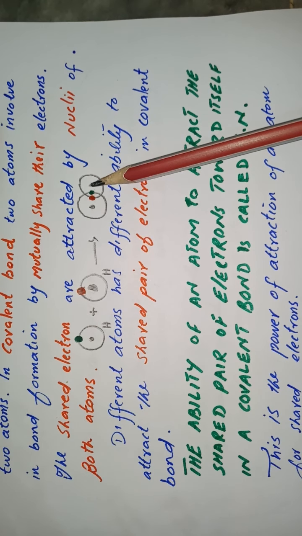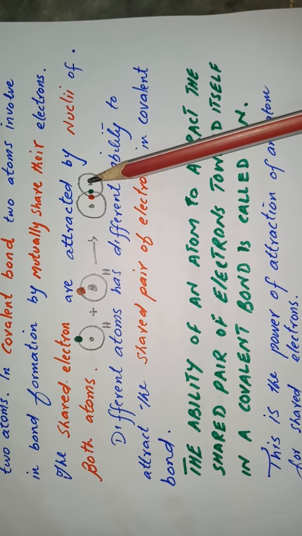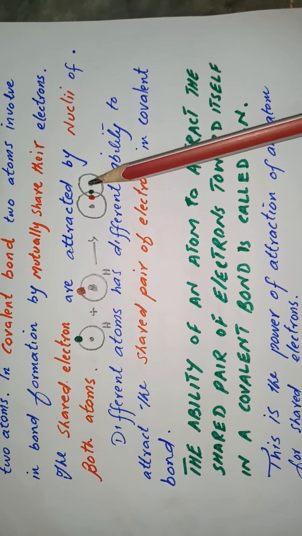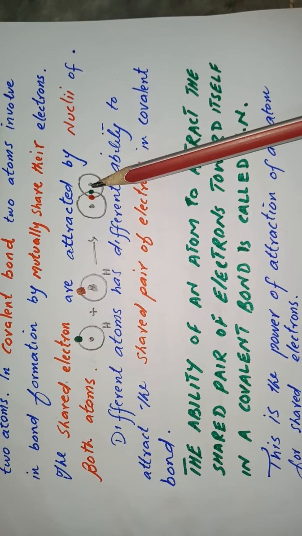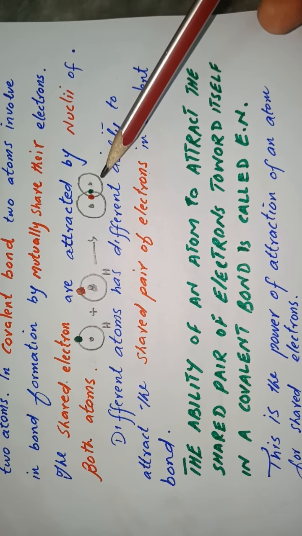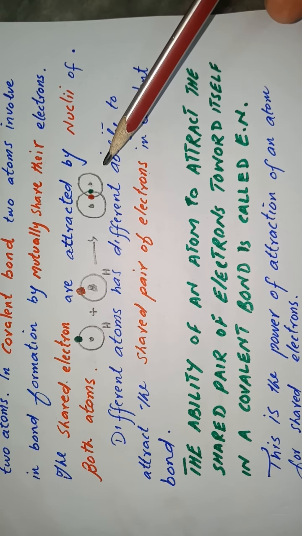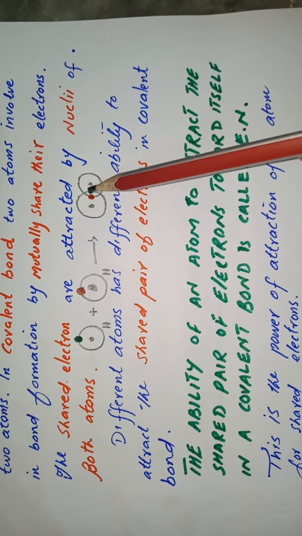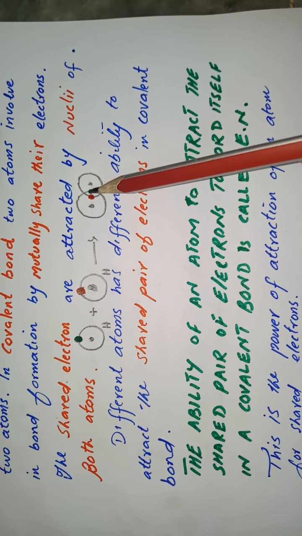An atom having greater nuclear charge has greater tendency to pull the electron towards itself. So we say that when an atom has greater ability to pull the shared electron more towards itself, then such an atom is said to be more electronegative as compared to the other. It means that electronegativity is the force of attraction of the nuclei of an atom, or in other words it is the tendency of pulling the shared pair of electrons towards itself.